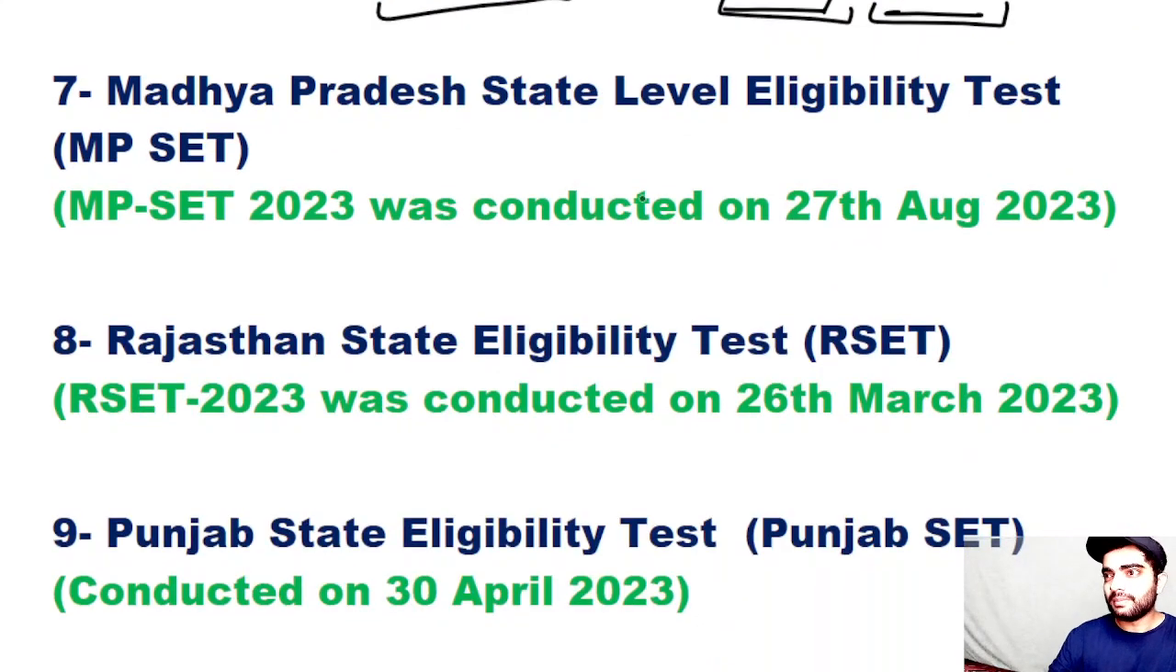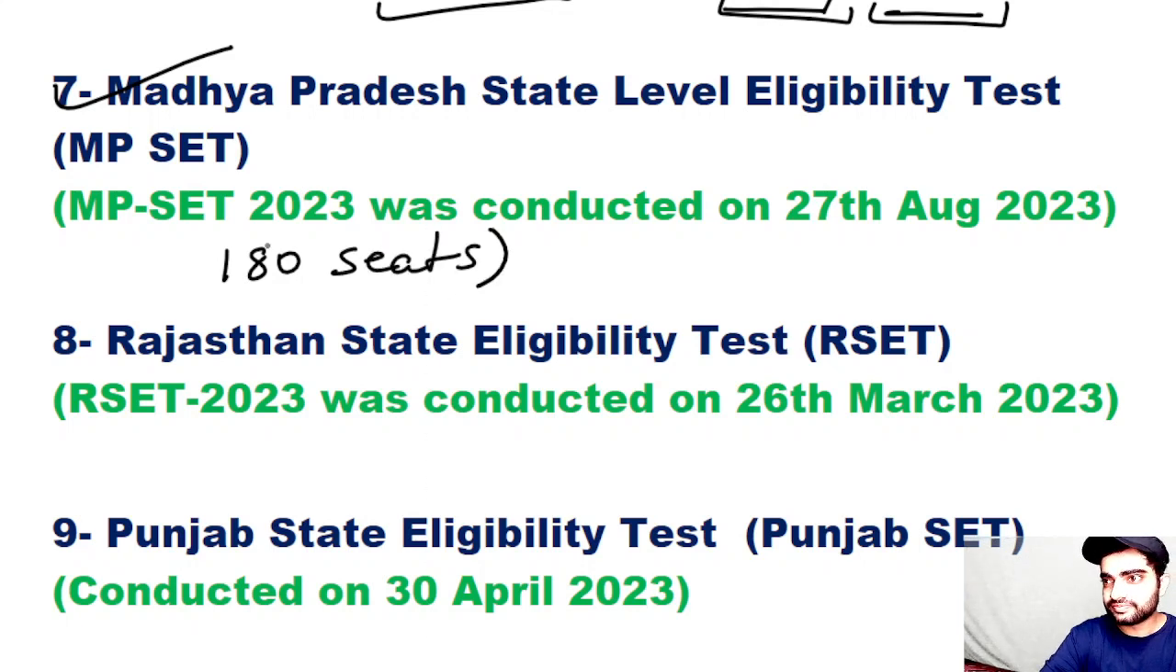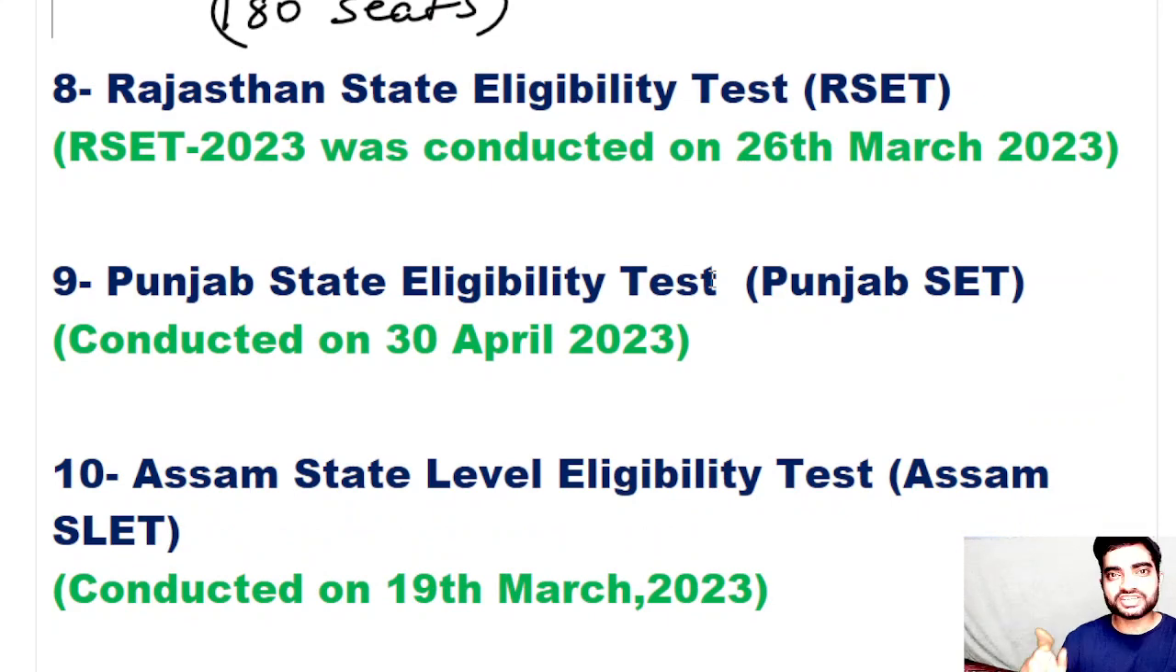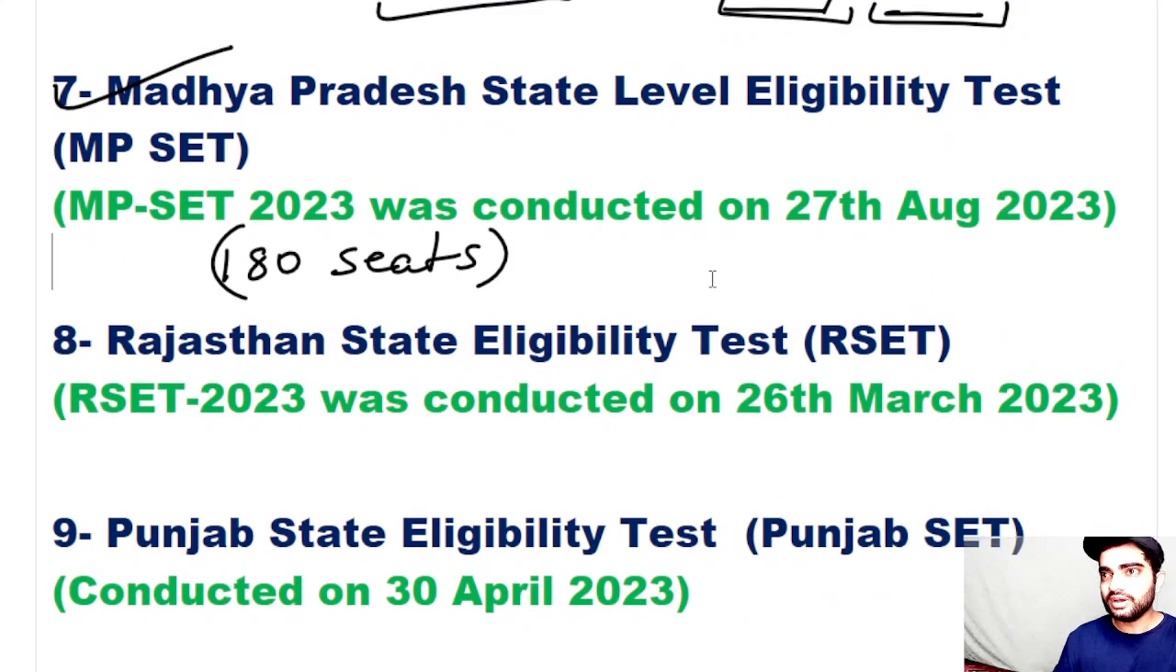And Madhya Pradesh MP SET was conducted on 27th August 2023, and there were total 180 seats for chemical sciences. And in some days the result will also be coming for this examination, and I will be discussing the cutoff in a different video, that what can be the cutoff of Madhya Pradesh MP SET.